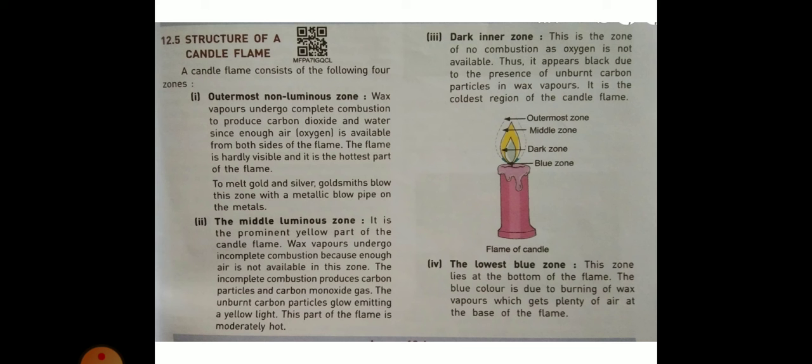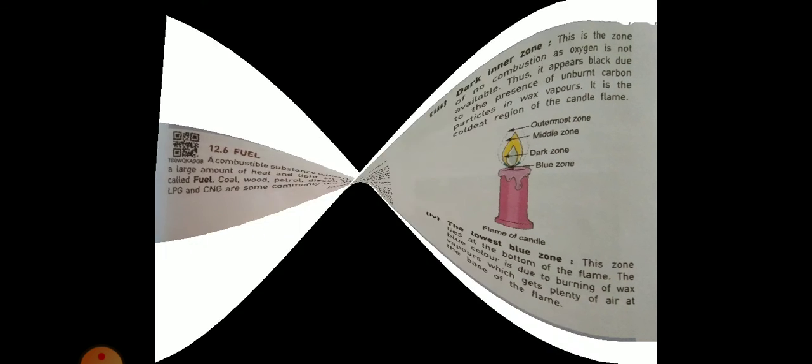Look at this picture: flame of a candle, outermost zone and middle zone and dark zone, and last a blue zone. And fourth, the lowest blue zone. This zone lies at the bottom of the flame. The blue color is due to burning of wax vapors, which get plenty of air at the base of the flame.